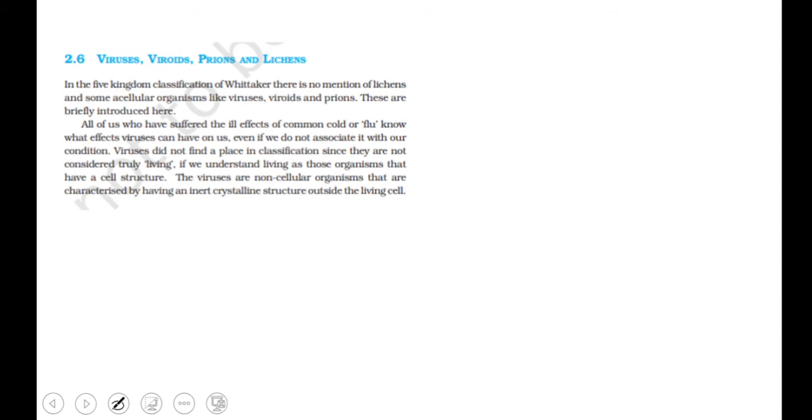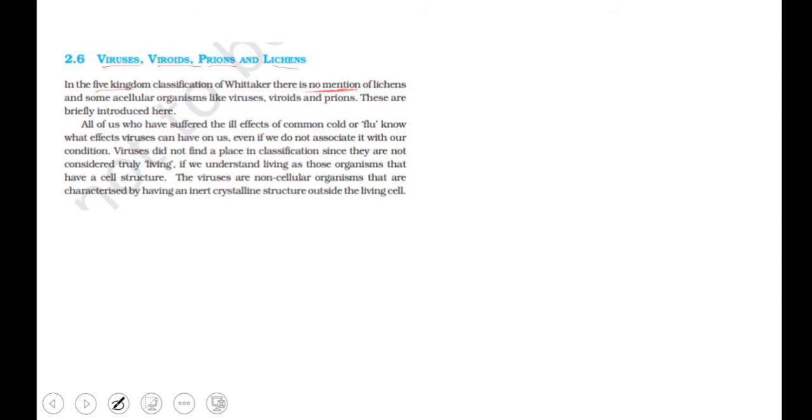Now this is the important part. All the things you have to study from this part, right? Viruses, viroids and prions and lichens. So who are these VIP guys? Viruses, viroids, prions and lichens. So these guys are the people who do not have any mention in the five kingdom classification. Okay, these four guys do not have any mention in the five kingdom classification.